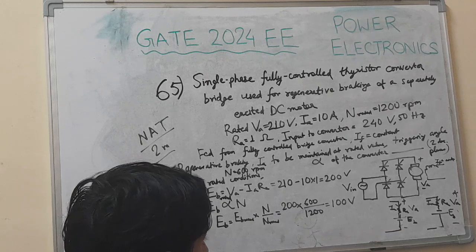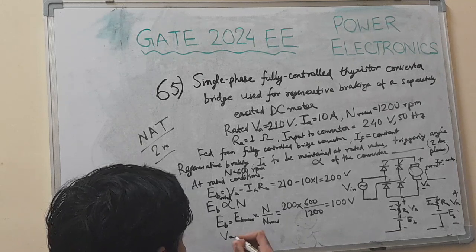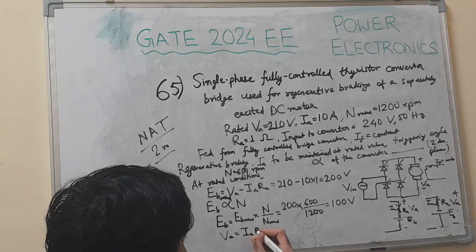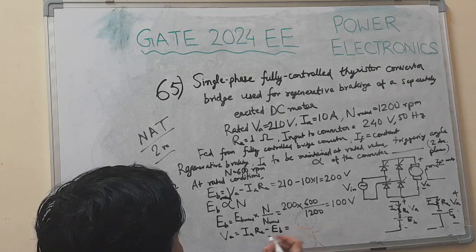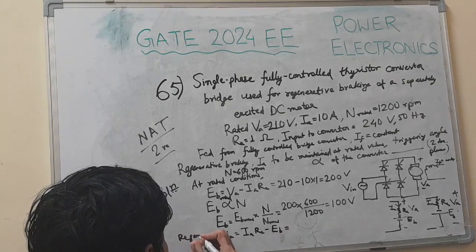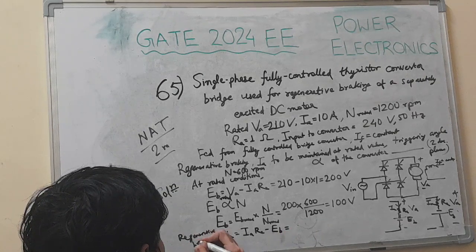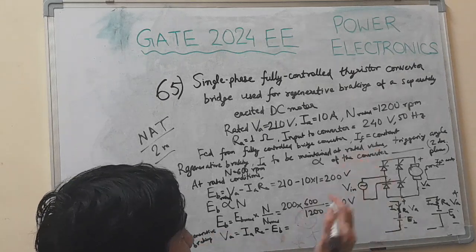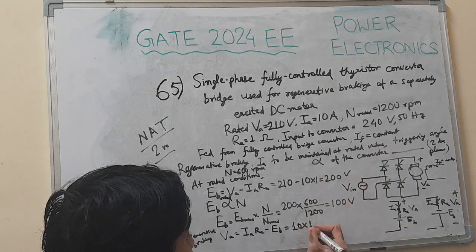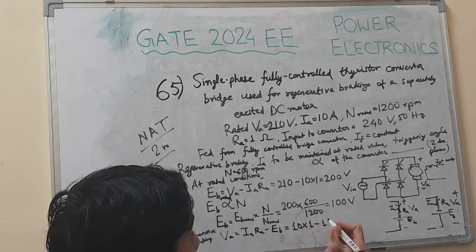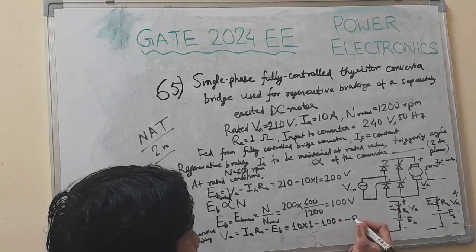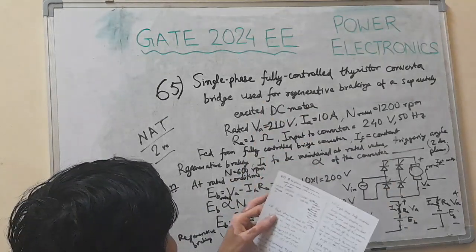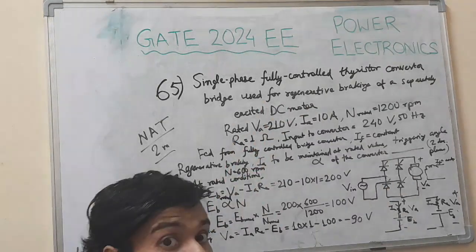So VA is how much? VA equals IA RA minus EB. IA is maintained at rated value, 10, RA is 1, EB is 100. So this will be minus 90 volt.